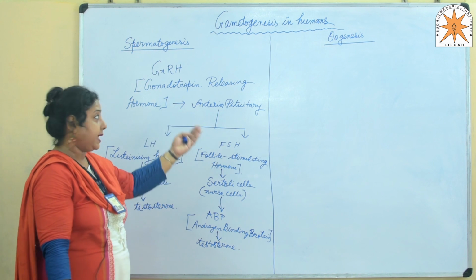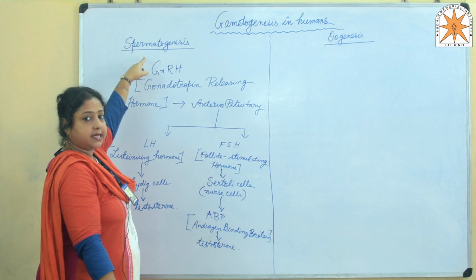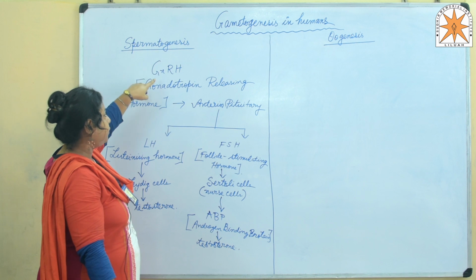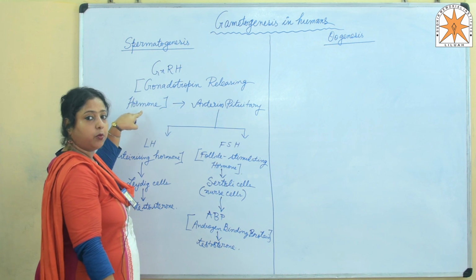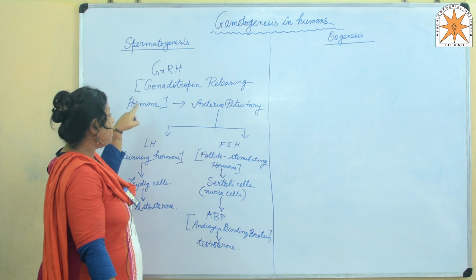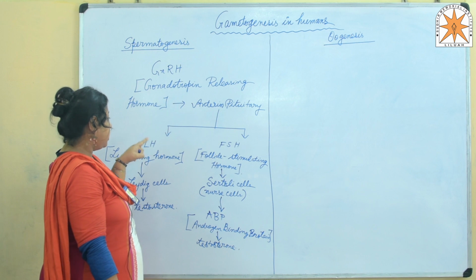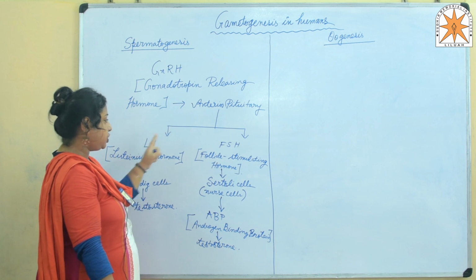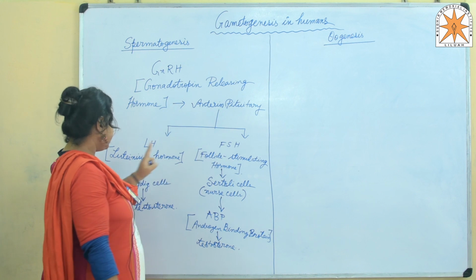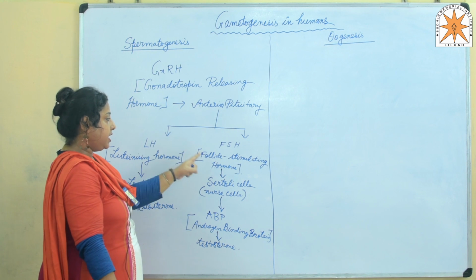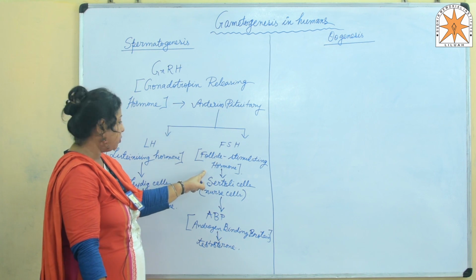We'll revise it once again. Spermatogenesis starts at puberty in males under the influence of gonadotropin releasing hormone, also called GnRH, which acts on the anterior pituitary, releasing two more gonadotropins, which are LH and FSH respectively. LH is luteinizing hormone and FSH is follicle stimulating hormone.